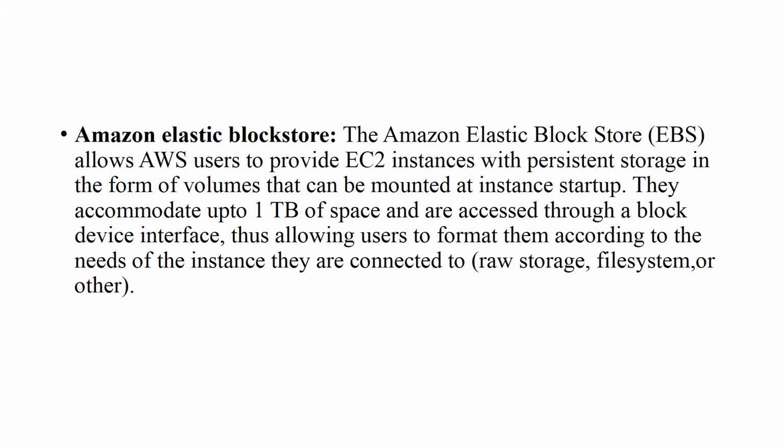This is Elastic Block Store, and the acronym is EBS, which allows AWS users to provide EC2 instances with persistent storage in the form of volumes that can be mounted at instance startup.